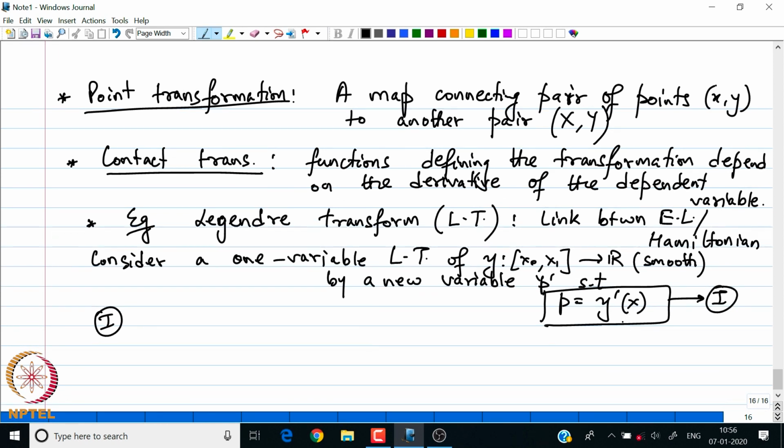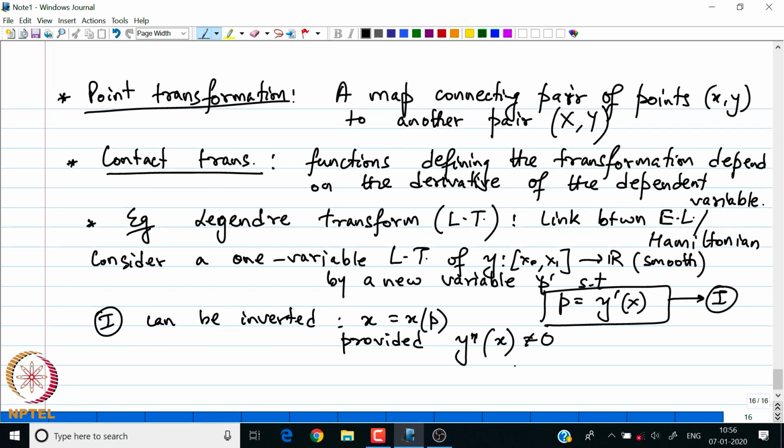We can essentially find x as a function of p, provided the second derivative of y exists and it is non-zero, and that is via standard inversion argument.